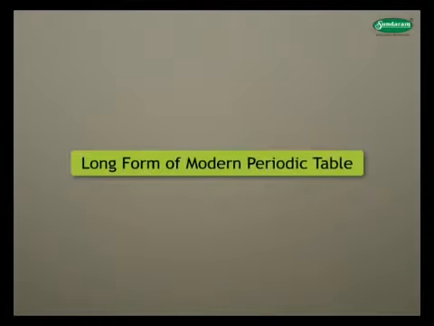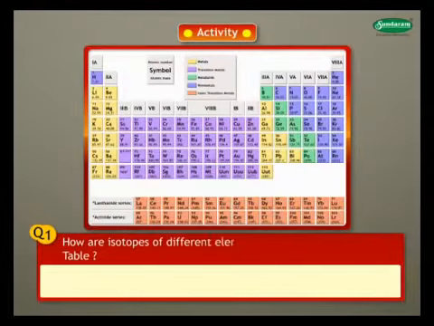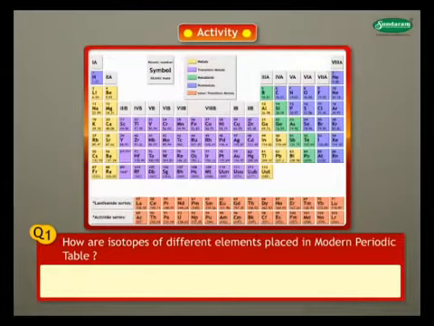Modern periodic table has many versions, but the most popular among them is long form of modern periodic table. Let us try to answer some questions. Question 1. How are isotopes of different elements placed in modern periodic table? Answer.